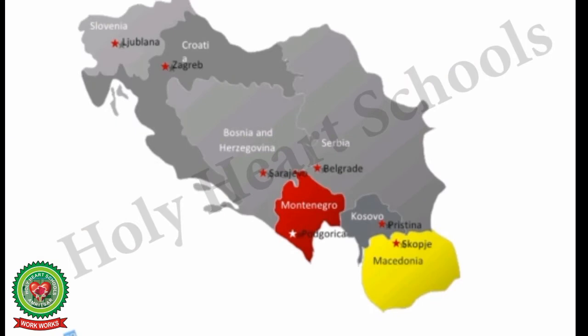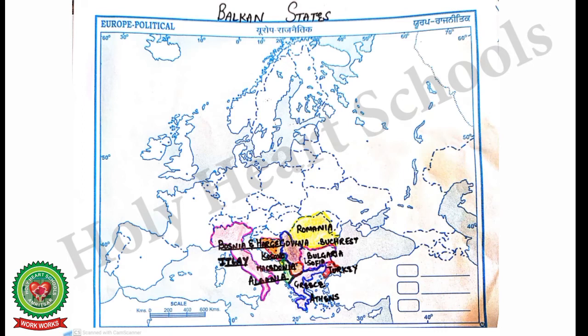Now we will discuss all the Balkan states, its countries with their capitals. Number 1 country is Albania. Capital is Tirana. Number 2, the country name is Bosnia and Herzegovina. The capital name is Sarajevo. Number 3, Bulgaria.